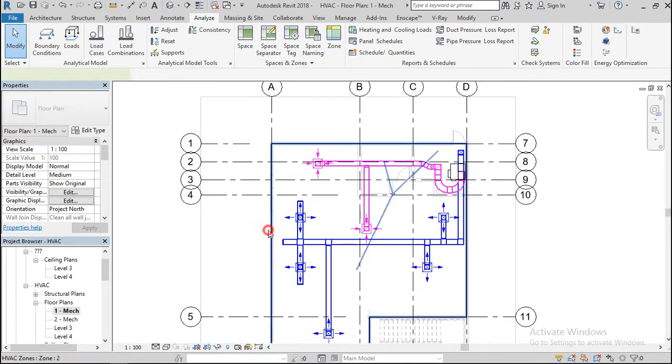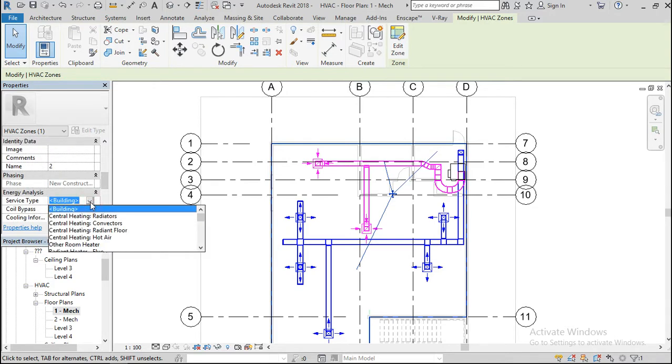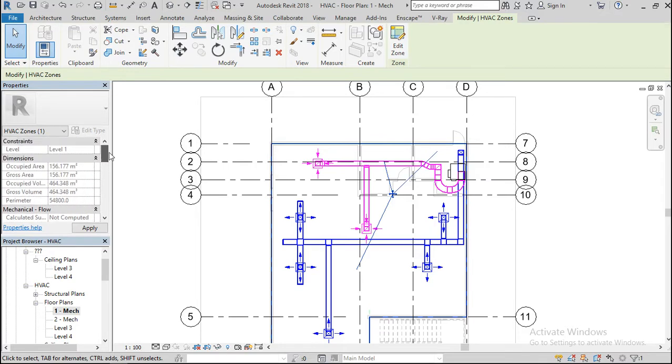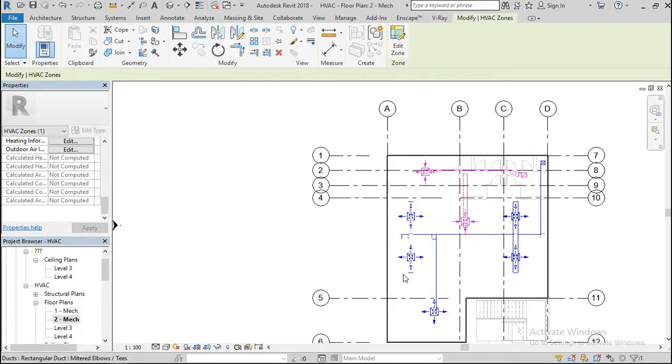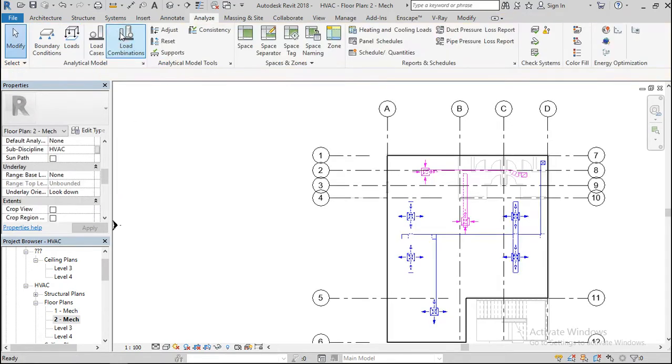If I select this, I can rename it to service type, central heating radiation, building name. I guess I can't rename, I don't know why. I can't rename. Who knows? Okay, let's just leave it.